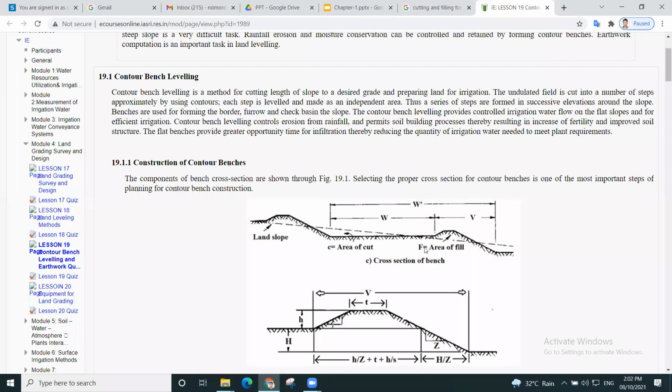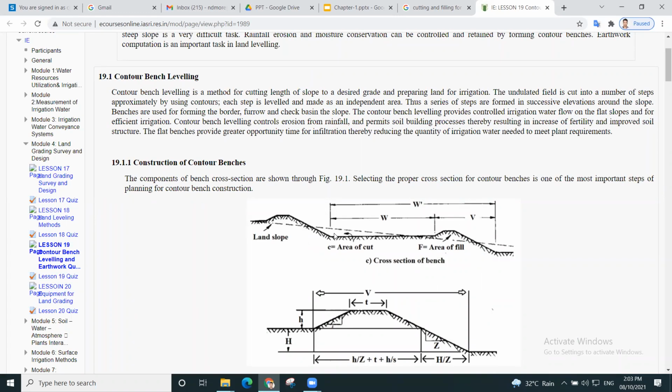Okay, suppose the cutting material, whatever we got after cutting. Suppose 10 meter cube of material we got after the cutting, and we are required to fill 20 meter cube. So what do we have to do? We need to transport the extra required material from the area where we get the material.